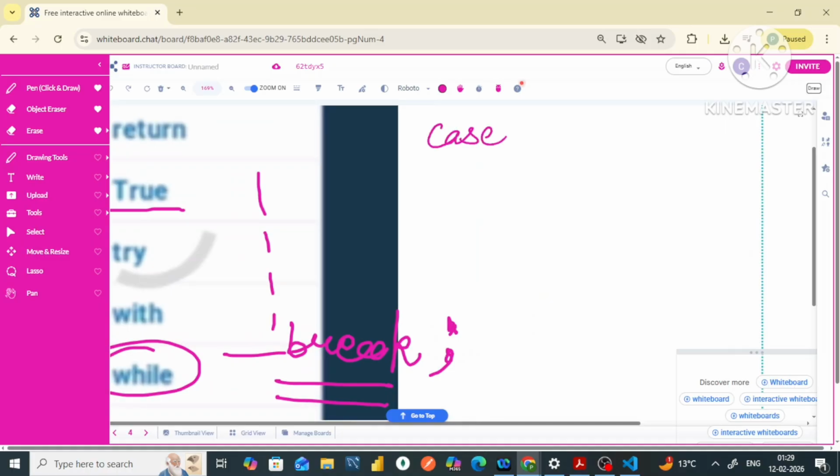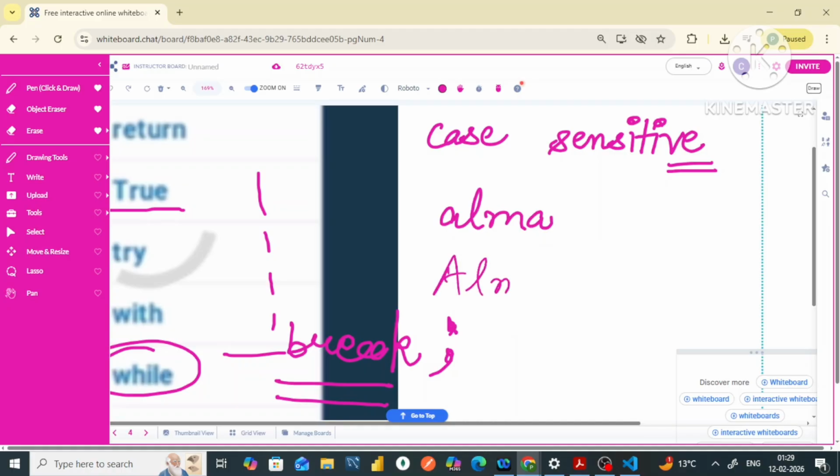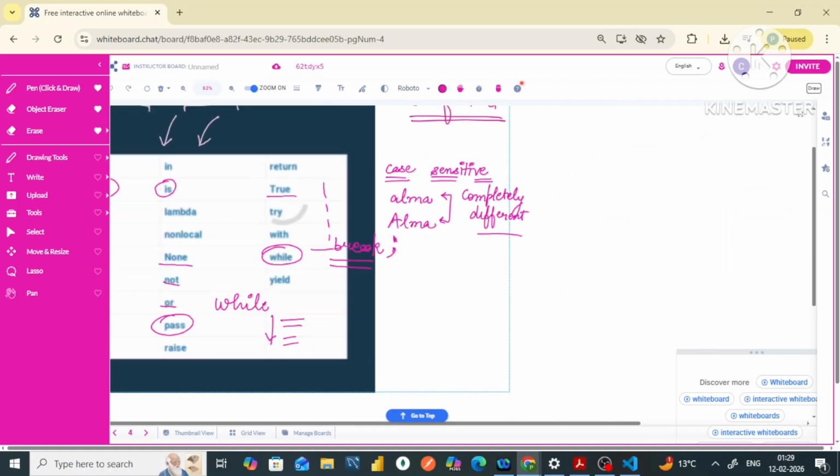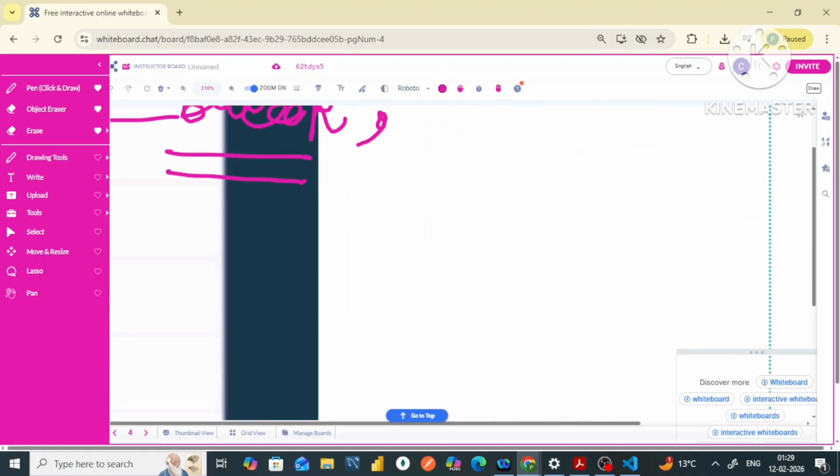Now, my dear friends, let me tell you one more thing: Python is a case sensitive language. That means if I write a word Alma in Python like this, and if I write a word Alma in Python like this, these two are completely different. We cannot say that these are the same, so that proves that Python is a case sensitive language. There are some languages in computing where small a and capital A have the same meaning.